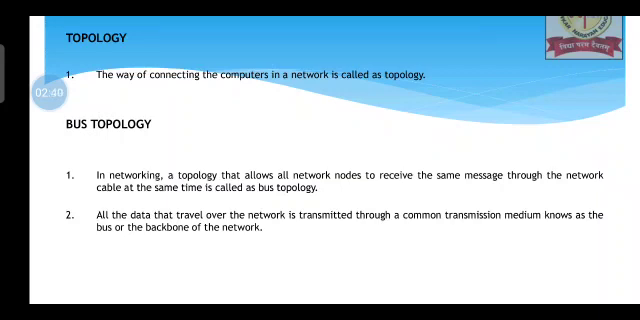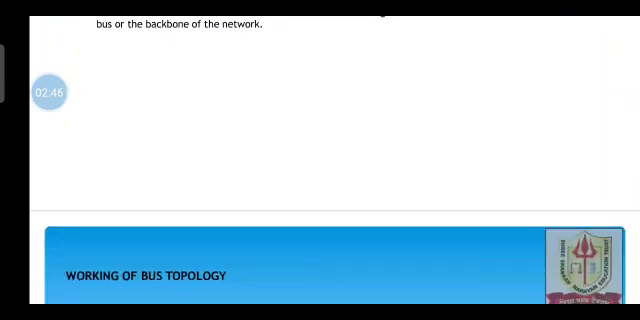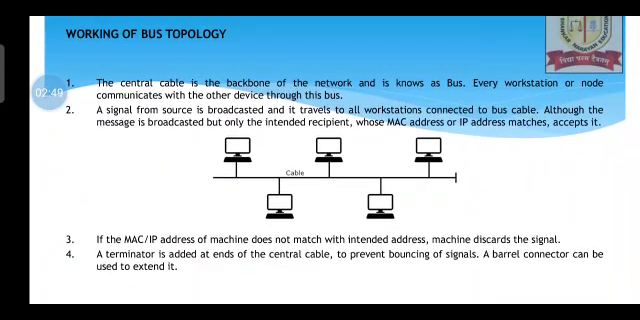All the data that travel over the network is transmitted through a common transmission medium known as the bus or backbone of the network. So this is how a bus topology works. You could see the cables, you could see the devices that are connected to each other. The central cable is the backbone of the network and is known as the bus. Every workstation or computer communicates with the other device through this bus.